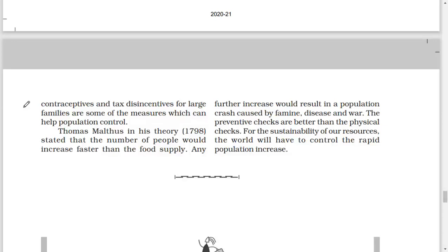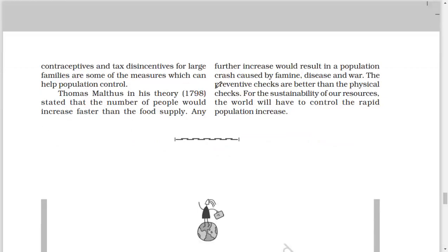Thomas Malthus, in his theory of 1798, stated that the number of people would increase faster than the food supply. Any further increase would result in a population crash caused by famine, disease, and war. The preventive checks are better than the physical checks for the sustainability of our resources. The world will have to control the rapid population increase.